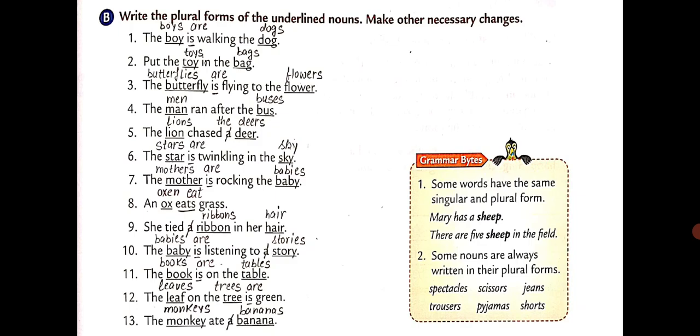Second one, put the toy in the bag. Toy will become toys and bag will become bags. Then the butterfly is flying to the flower. Butterfly will become butterflies, and with plural we will also change the helping verb. Is will become are and flower will become flowers. Likewise, you will do the rest of the parts too. Try them yourself.